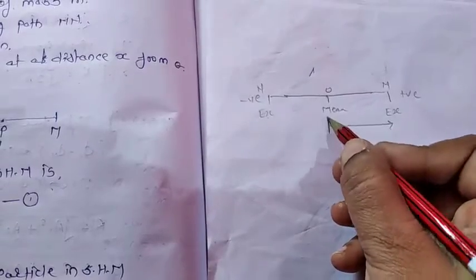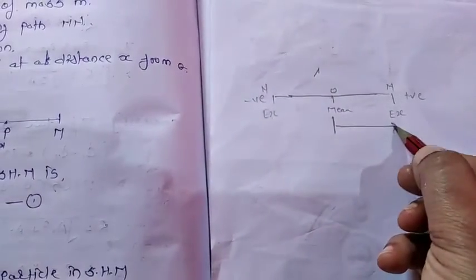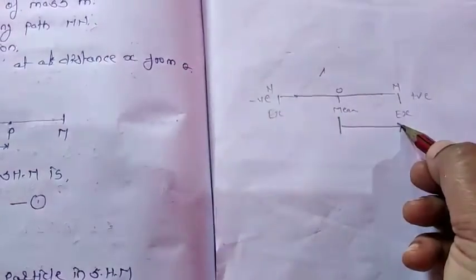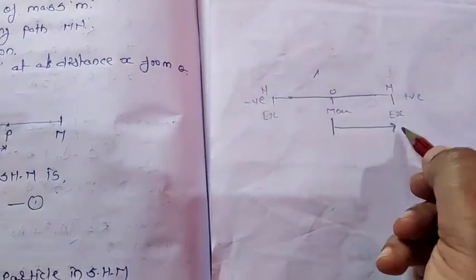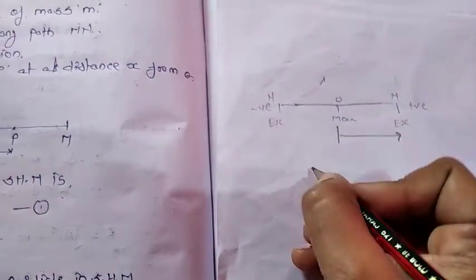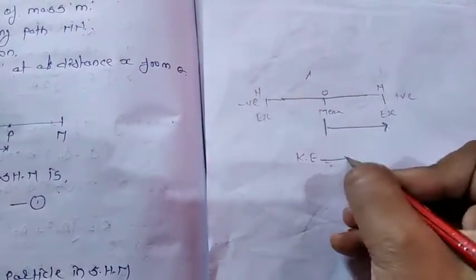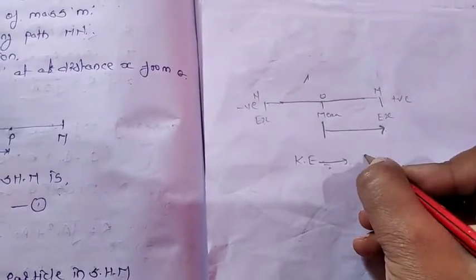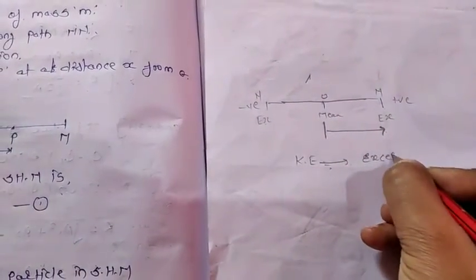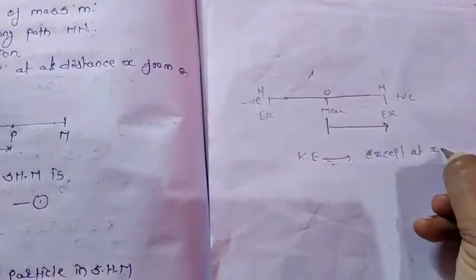So when the particle starts from the mean position, it goes to the extreme position first. That means if the particle is moving, it has some kinetic energy. It has kinetic energy at all positions except at the extreme position.